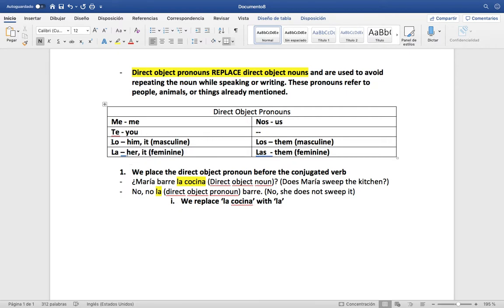And so all we have to do is decide, is it masculine or feminine? And we just have to remember, la cocina is feminine, so we just replace it with this la. So no la barre. No, she doesn't sweep it. And keep in mind that the la, the direct object pronoun, comes before the conjugated verb. So the la comes before barre, to sweep.